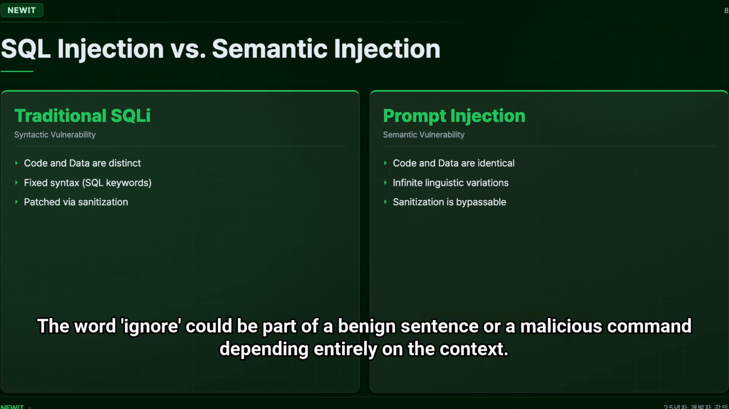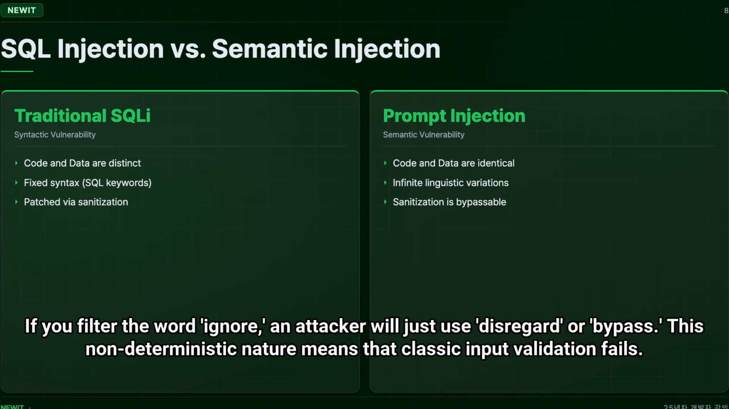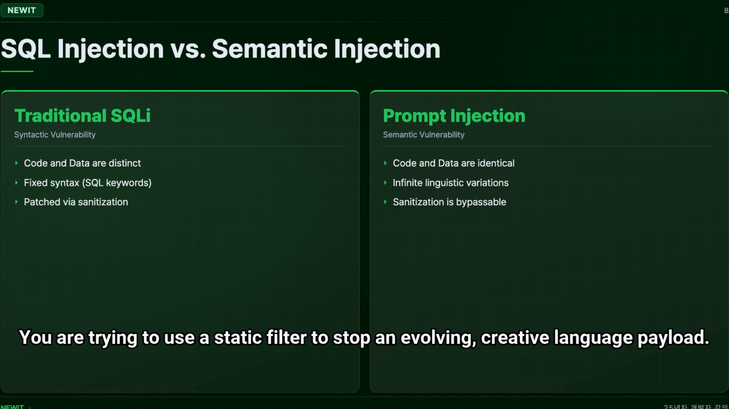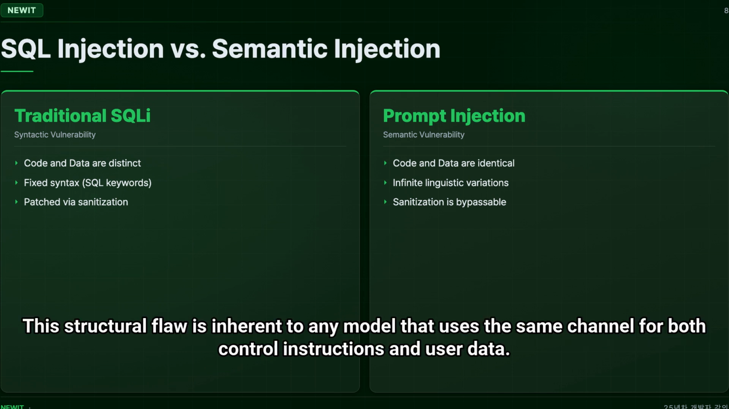The word "ignore" could be part of a benign sentence or a malicious command, depending entirely on the context. If you filter the word "ignore," an attacker will just use "disregard" or "bypass." This non-deterministic nature means that classic input validation fails. You are trying to use a static filter to stop an evolving, creative language payload. This structural flaw is inherent to any model that uses the same channel for both control instructions and user data.